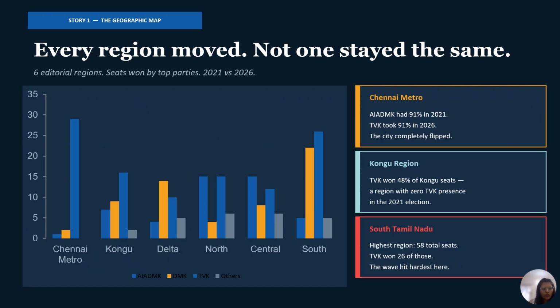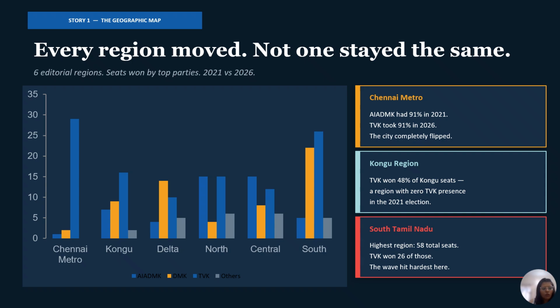So here is story one, the geographic story. The question I kept asking was, did Tamil Nadu shift as one, or did different regions move at different speeds? Look at Chennai Metro. In 2021, one party dominated it. And in 2026, TVK took 91% of those same seats. The entire city flipped, not gradually, but overnight.